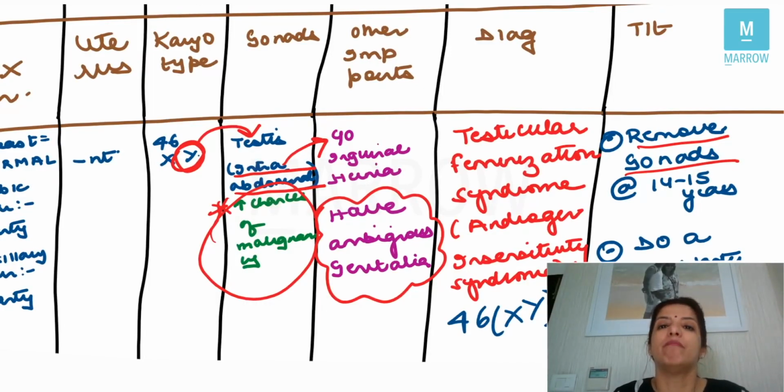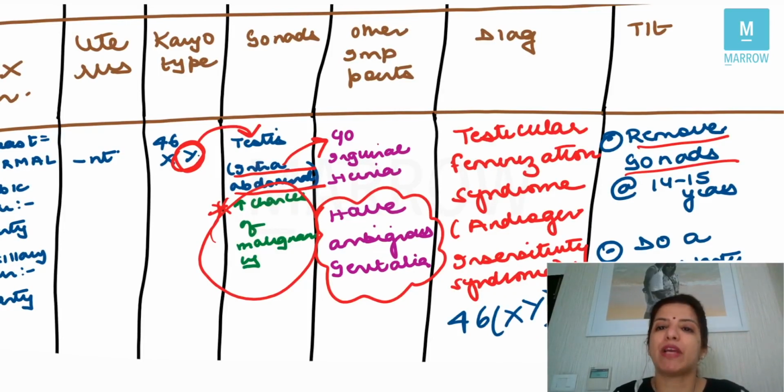So these are males who look like females and throughout their life they have been looking like females, so I will have to make them capable of getting married. So I'm going to do a vaginoplasty. The technique for vaginoplasty again will be McIndoe vaginoplasty, and the time will be just before or just after marriage, right?